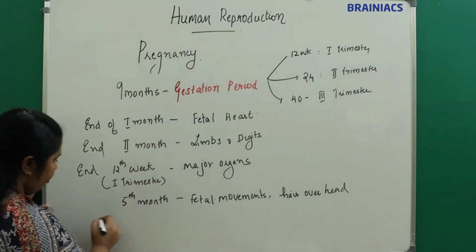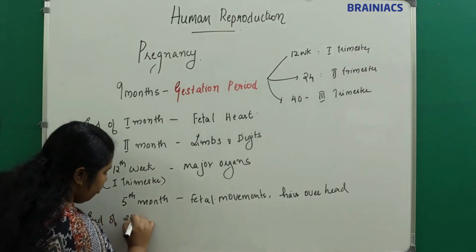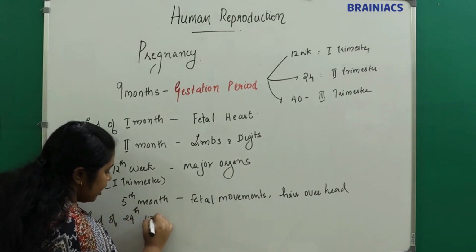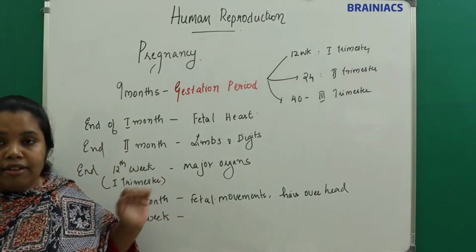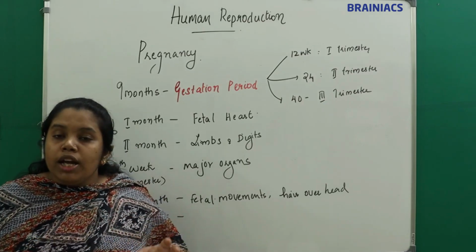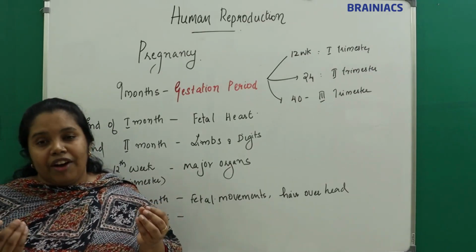By the end of the 24th week, that means the end of the second trimester, what happens? The body of the fetus will be covered by tiny, fine hairs.